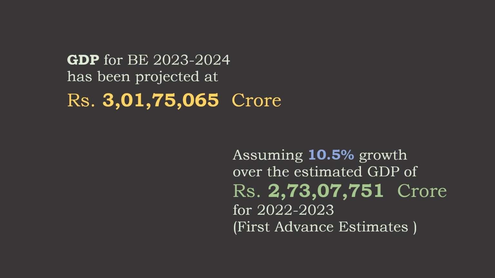That is the advance estimate for the GDP for the last budget projections. But here we assume that there will be a 10.5% GDP growth. It is nominal GDP growth, and if that happens, the GDP will be 301 lakh 75,065 crores. I hope the concepts are pretty clear.